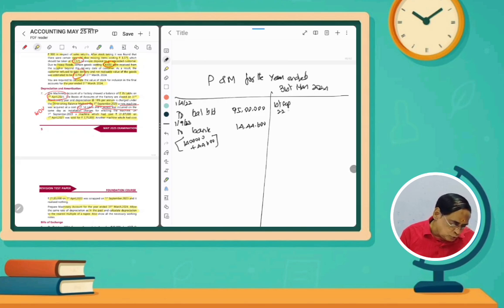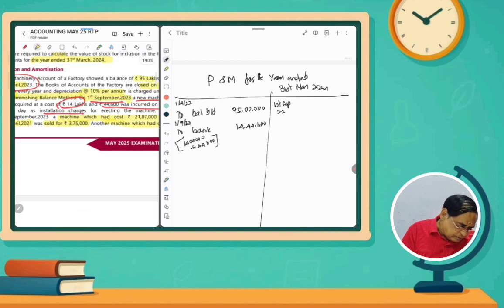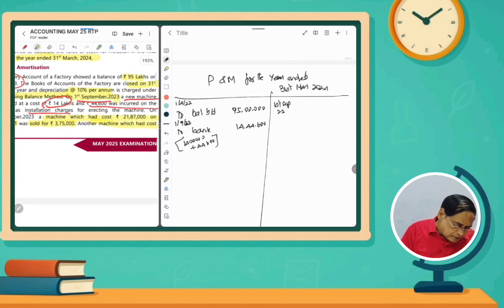On 1st September we sold one machine, please be careful, a machine which had a cost of 21,87,000. So we have to find out as on date what the book value is as on the date of sale, how much we sold it for, and then what the profit or loss is.